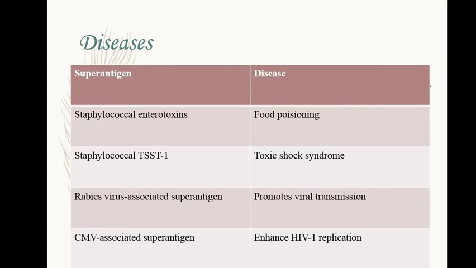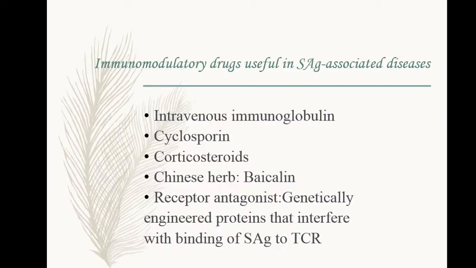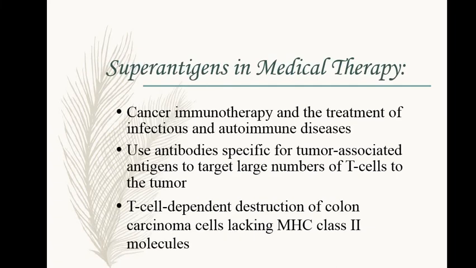So these are the different diseases in which superantigens have been observed. Different drugs that can be used are cyclosporine, and a Chinese herb picoline, which is used in cirrhosis, and receptor antagonists, genetically engineered proteins that interfere with the binding of superantigen to the TCR. This can help in superantigen associated diseases.